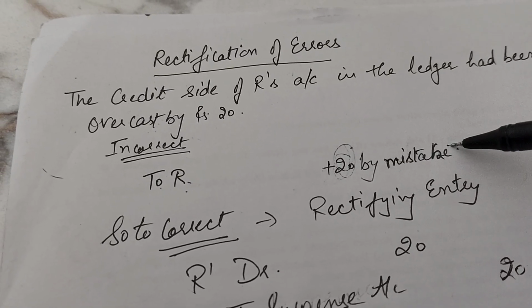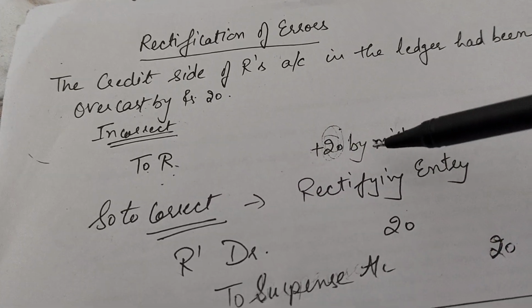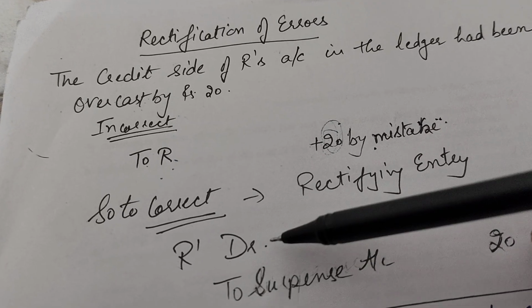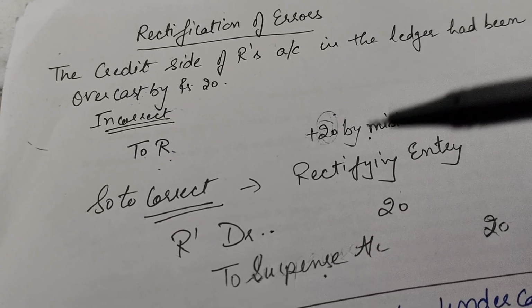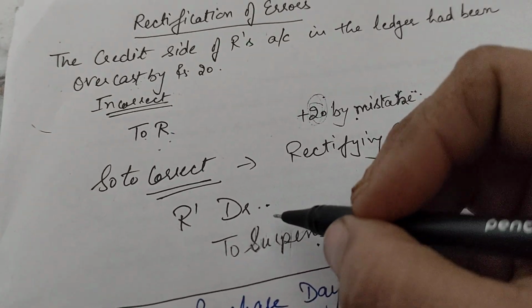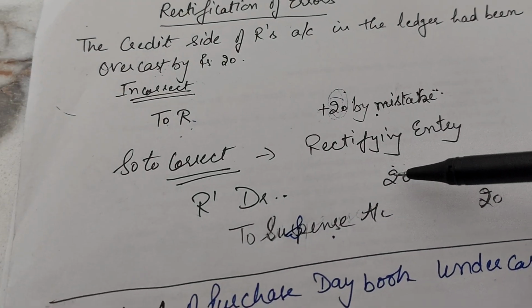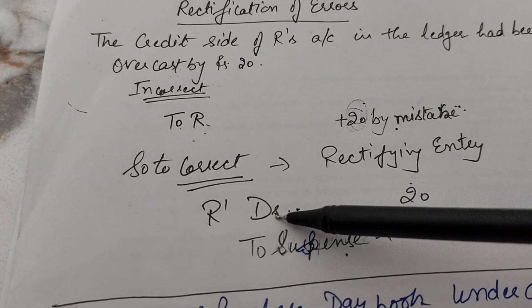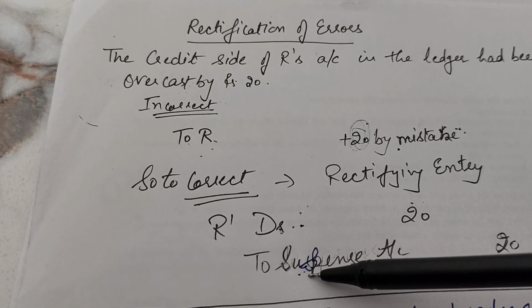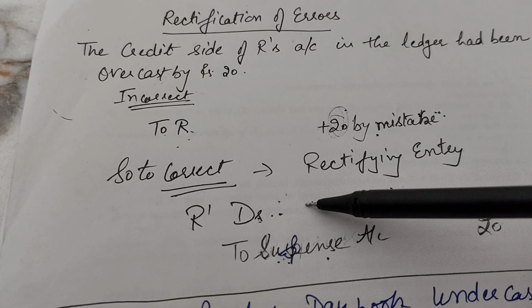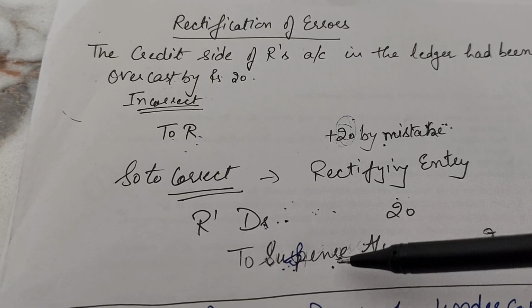So now we want to rectify this mistake. To rectify this mistake, R, which has been wrongly credited more, should be debited in the correct entry. Which account is to be credited here? That is, we have to credit the suspense account, because the mistake has been only in a single account and there is no reciprocal account to carry along the mistake. So we have to correct it by transferring the balance of rupees 20 to which account? That is suspense account. So our debit to suspense.